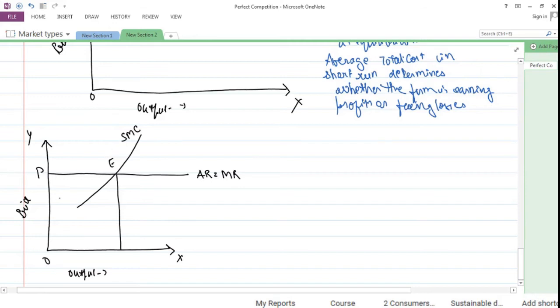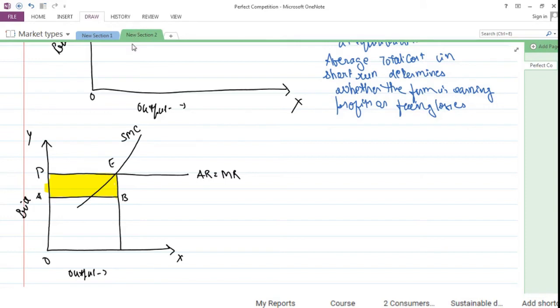Now if the firm's total cost, अगर firm की total cost यहाँ पे है, if the total cost of the firm is at A level here, and at this stage we are able to draw an AB line over here. AB line हम लोग draw कर रहे हैं, तो firm की total cost अगर यहाँ पे पड़ रही है, what we find is that here the total cost as it is lower than the average revenue or marginal revenue. So the firm is able to attain or earn a profit equal to this shaded region. Okay, ये shaded region जितना उसे profit मिल रहा है.